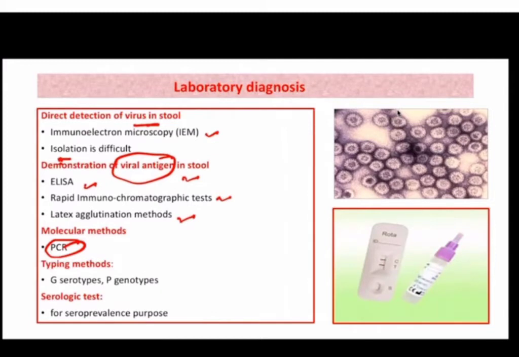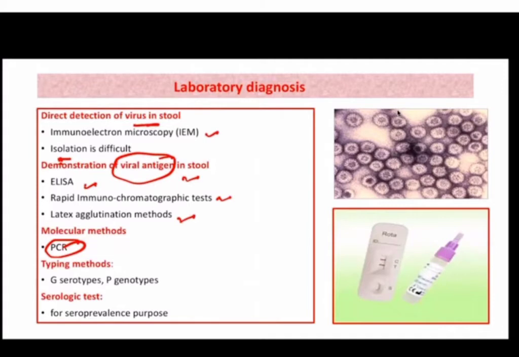So rapid tests will generally give results very quickly, within 15 to 20 minutes. ELISA will take a few hours. So these are the methods by which we can demonstrate viral antigen in stool. The sensitivity of these methods for detection of viral antigen in stool is around 90%, so it is acceptable. Okay, so it is widely used.